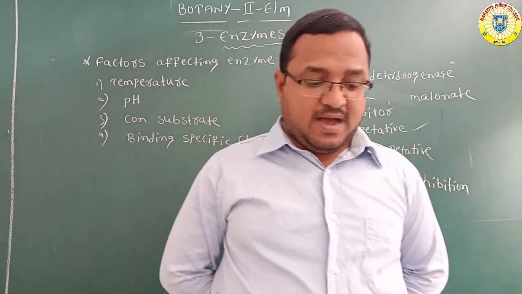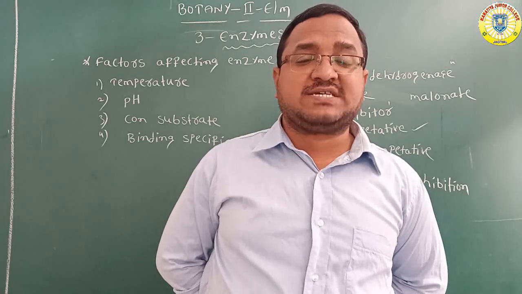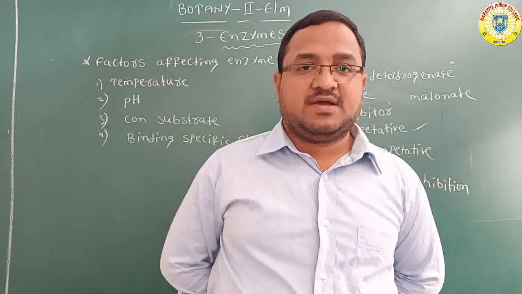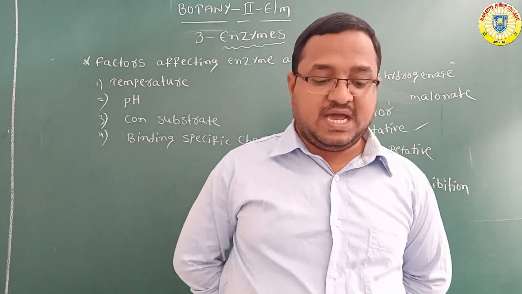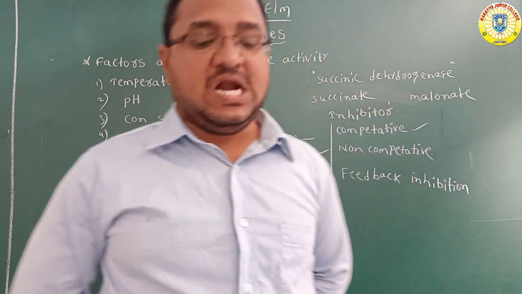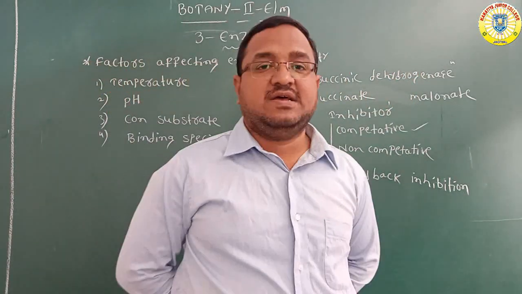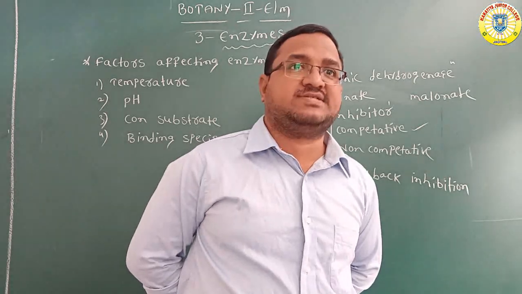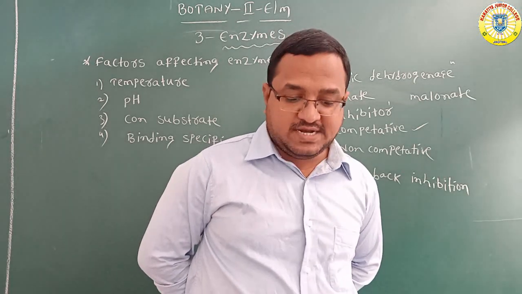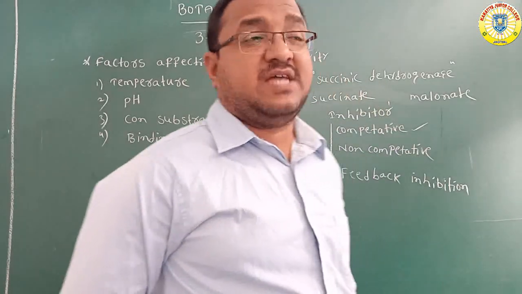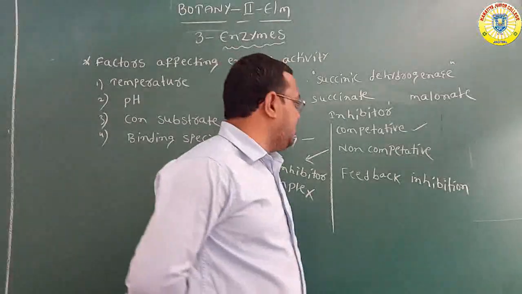Other than the active site, so the globular structure of the enzyme will change. As a result, catalysis cannot take place. So that is a non-competitive enzyme inhibitor. Especially metal ions are used as non-competitive enzyme inhibitors. All the metal ions, especially copper, mercury, silver, etc., are used as non-competitive inhibitors.